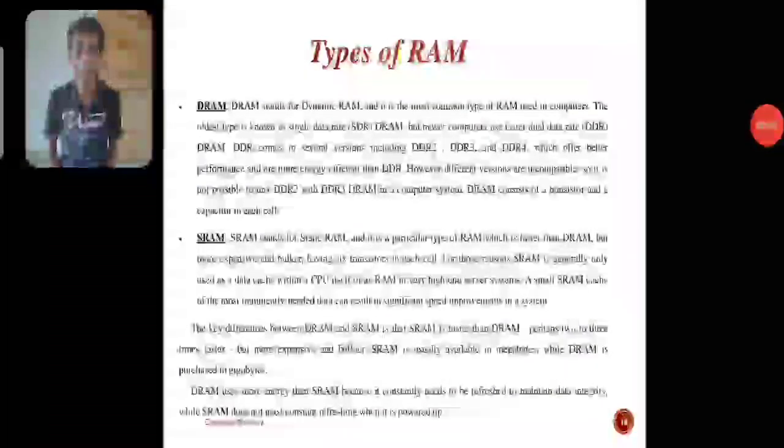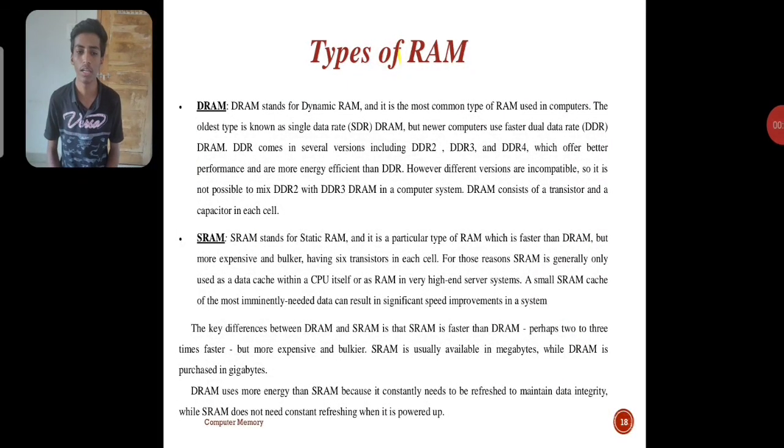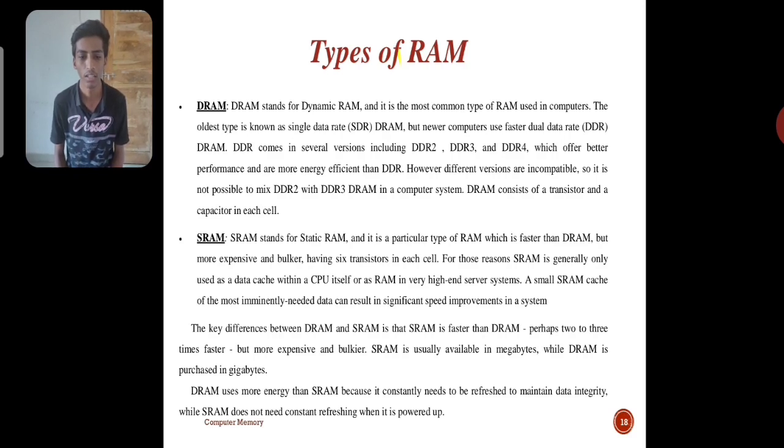There are two types of RAM, DRAM and SRAM. DRAM stands for dynamic RAM, and it is the most common type of RAM used in computers. The oldest type is known as single data rate DRAM, but newer computers use faster double data rate DRAMs. Second type is SRAM. SRAM stands for static RAM, and it is a particular type of RAM which is faster than DRAM. It has 6 transistors in each cell, and SRAM is usually available in megabytes, while DRAM is purchased in gigabytes. DRAM needs to be constantly refreshed to maintain data integrity.